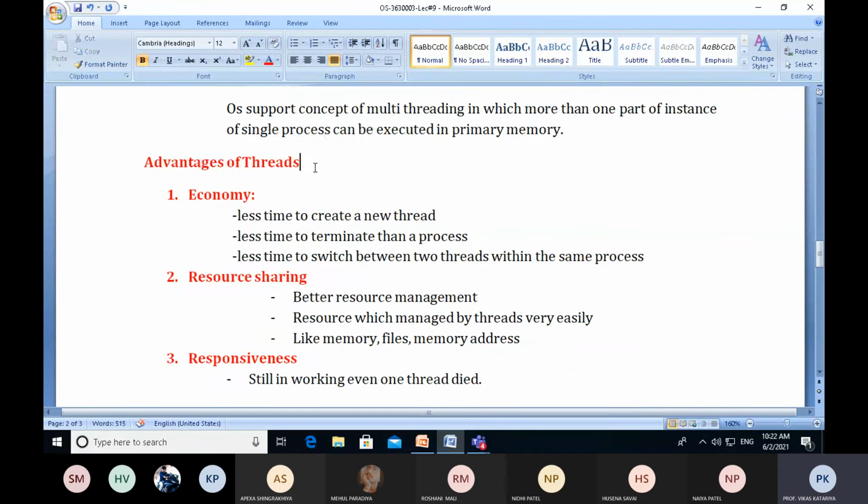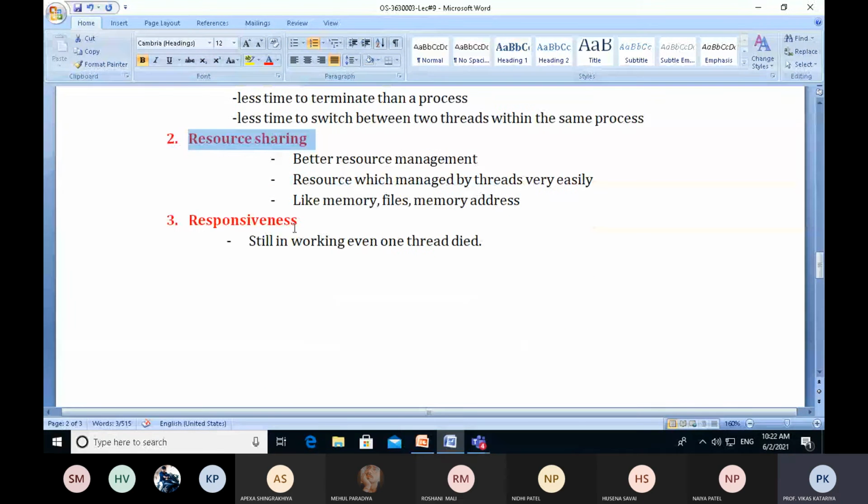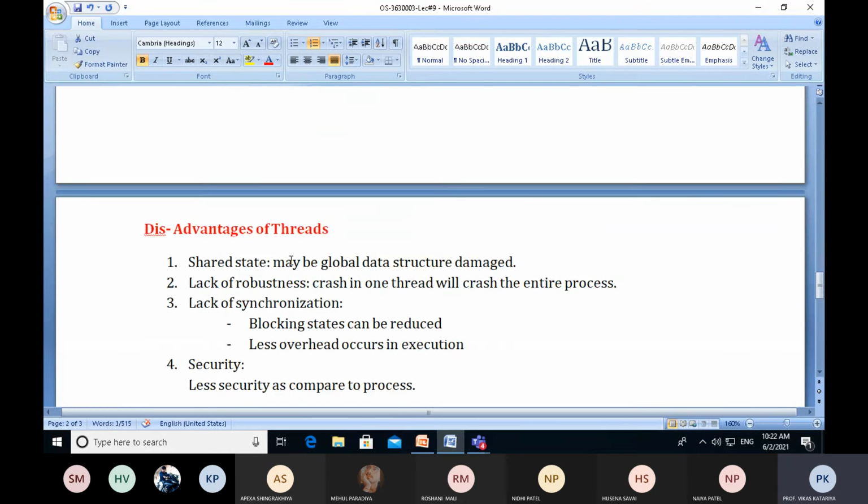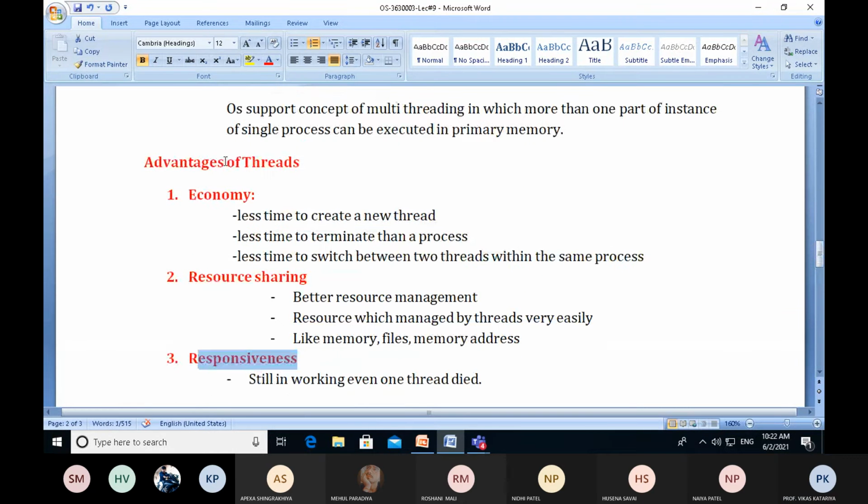Advantages of threads. First, economy. Second, resource sharing. Third, responsiveness. Economy means less time to create a new thread. We can have a greater time to create a new process, but because a thread is a part of a process, it takes less time to create and less time to terminate than a process.